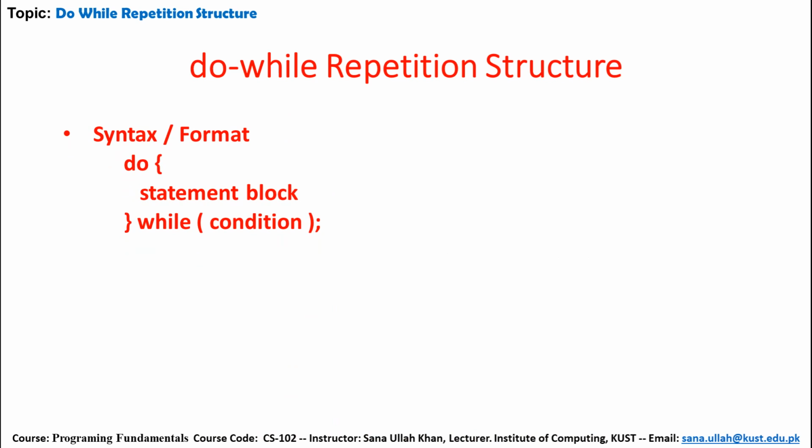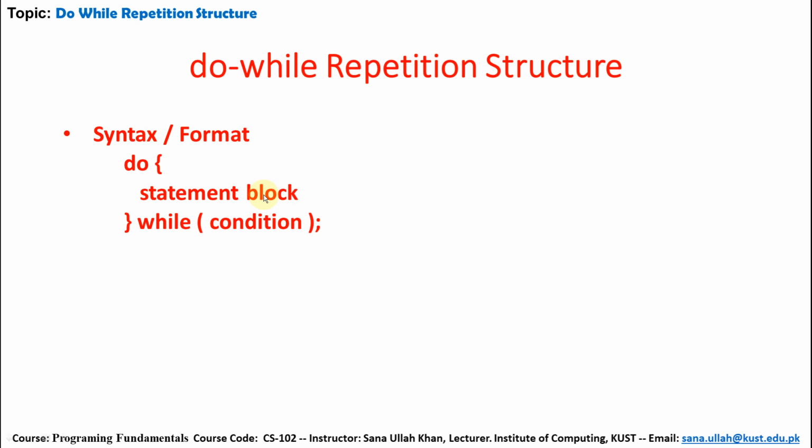This is the basic syntax or format of the do-while loop. The do keyword, then the statement block will be executed. After that, the condition is checked. Now, if at the first iteration the condition becomes false, then the statement of the loop will still be executed at least once.